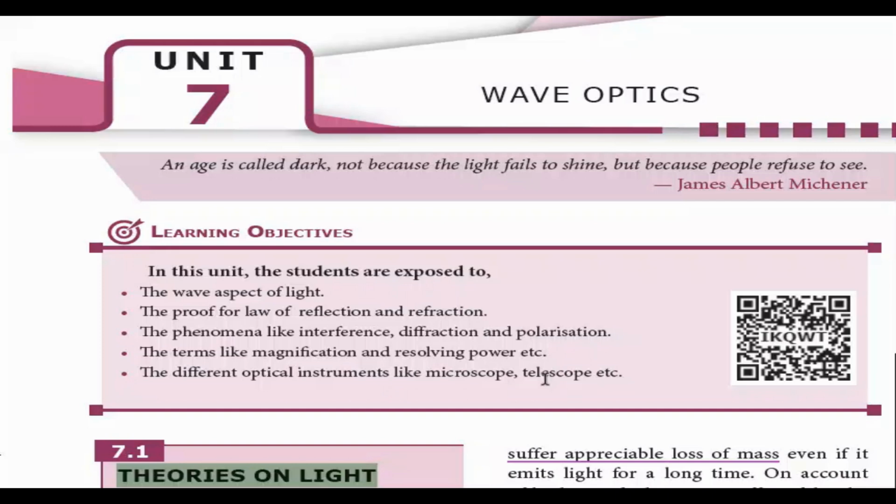Now, according to James Albert Meissner, an age is called a dark age not because light fails to shine, but because of the people who refuse to see the light.